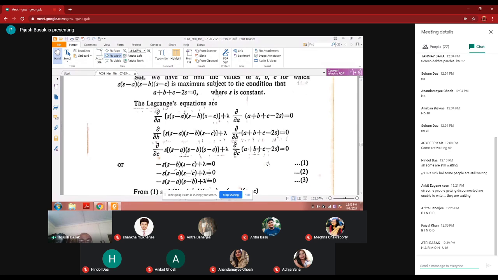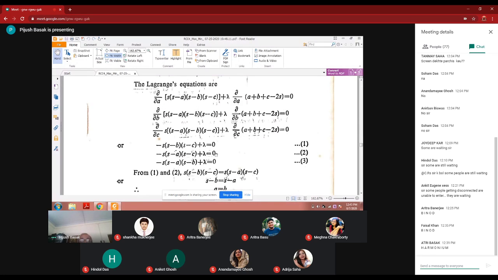Three equations, and from these three equations we get minus s into s minus c, because s minus a is there, is equal to 0, plus lambda del phi by del a of a plus b plus c minus 2s is 1, del a of a, so 1, so it is lambda.